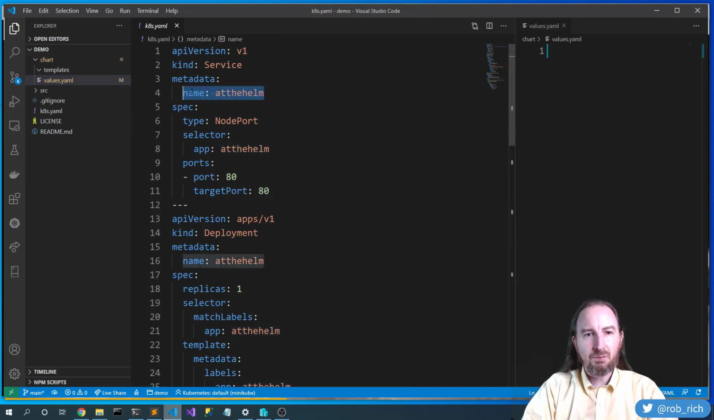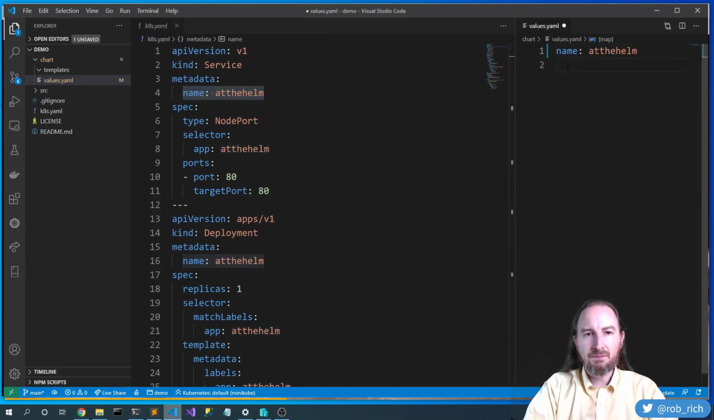Here in values.yaml, let's collect all of the unique things that are part of this YAML file. Okay, first up, we have a name, at the helm. Okay. Service type of node port.